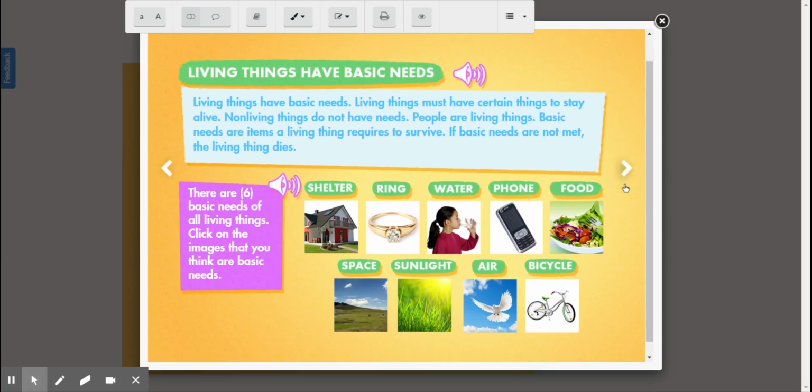So, living things have basic needs, which means that they need certain things to stay alive. Non-living things do not have needs, so they don't need things to stay alive. People are an example of living things. Basic needs are an item that a living thing needs to survive. If we don't have basic needs, then the living thing dies. What are some examples of things that people need to survive?